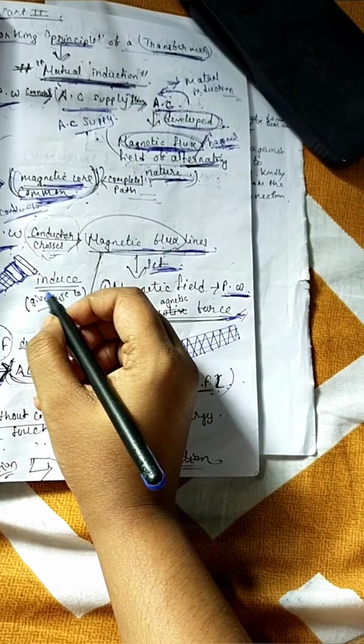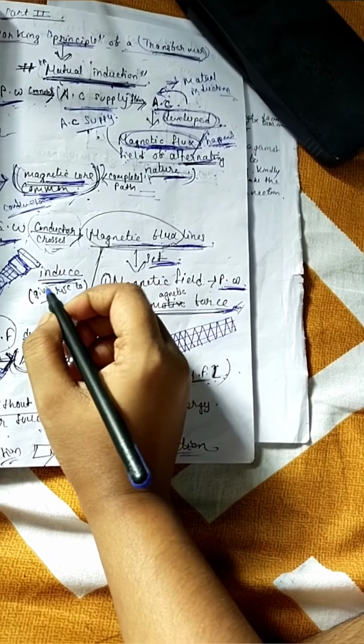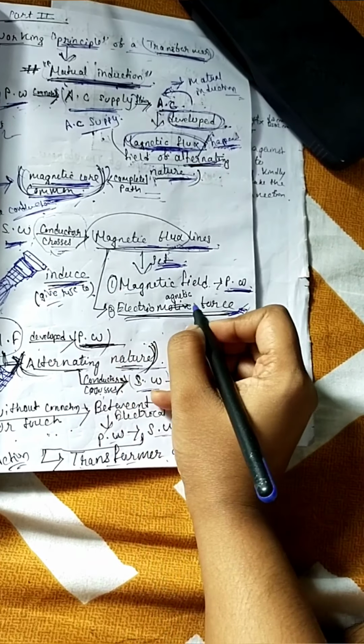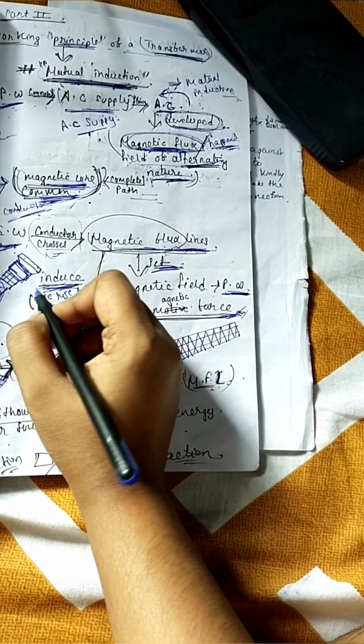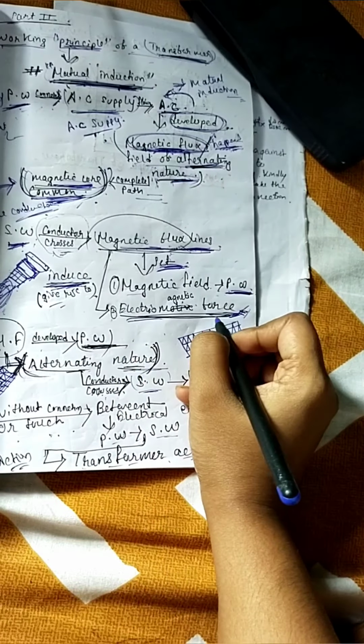Then it causes an induced electromagnetic force. It causes what? Induced electromagnetic force.